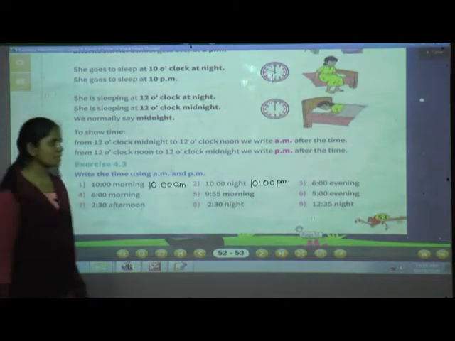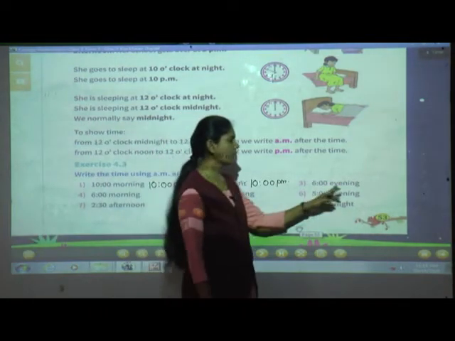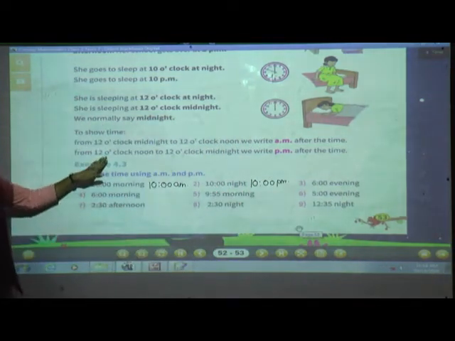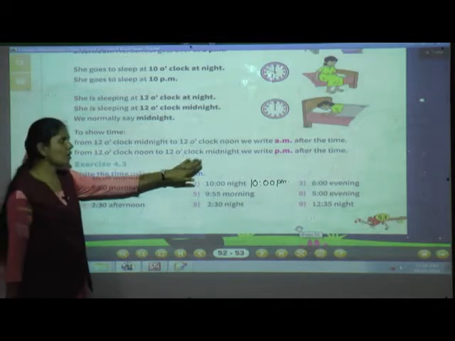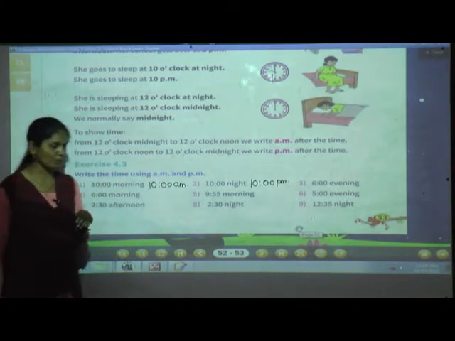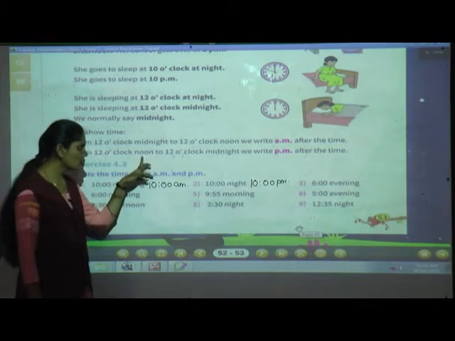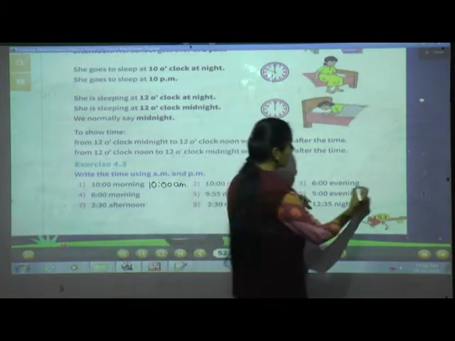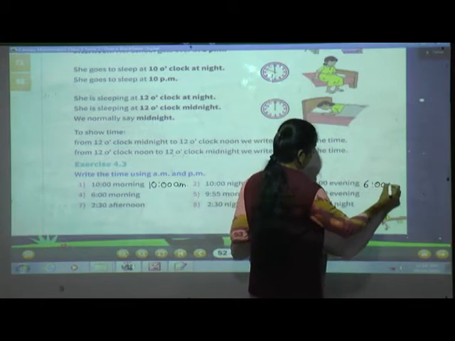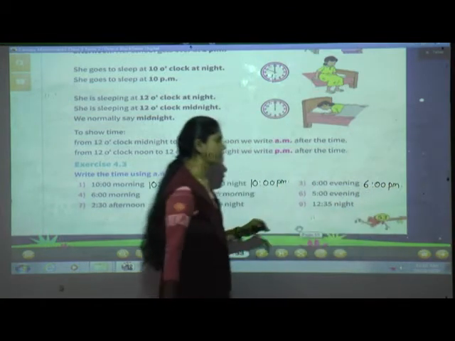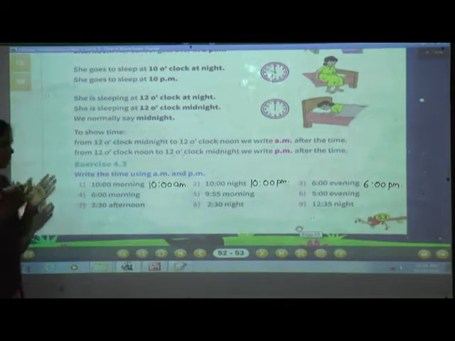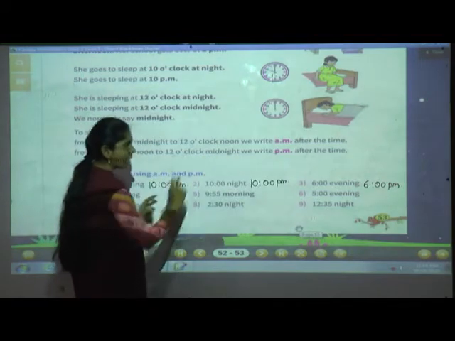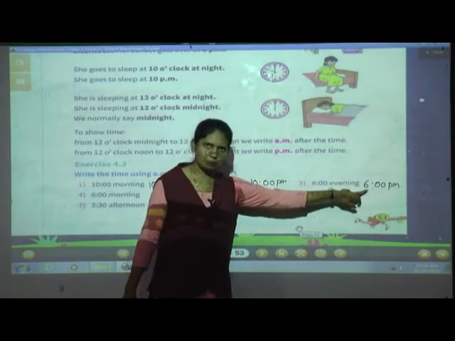Next, 6 o'clock evening. When will the evening come? Yes, from 12 o'clock noon to 12 o'clock midnight. In between the evening will come. From 12 o'clock noon to 12 o'clock midnight, we write PM. So here we will write 6 PM, because the evening time will come between 12 o'clock noon and 12 o'clock midnight. So here we have to write PM. Understood?